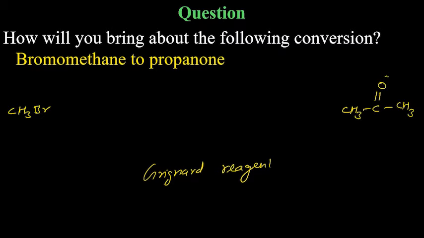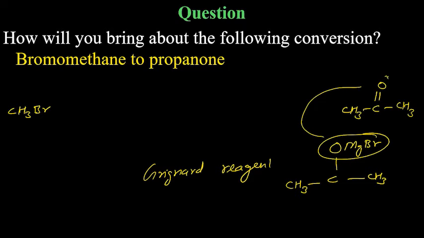Because Grignard reagent will bring in OMgBr, and this OMgBr can be converted into the ketonic group. This can be converted into this very easily. So in all such cases, think about Grignard reagent, and that's why when we covered Grignard reagent, I said that it will be used quite extensively in conversions.